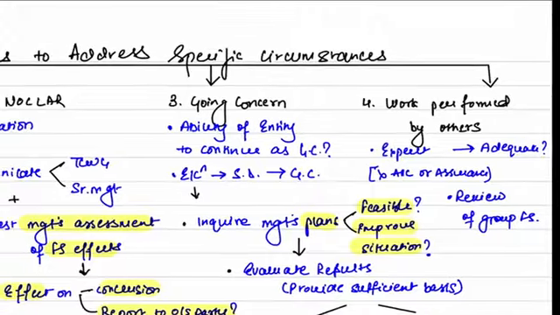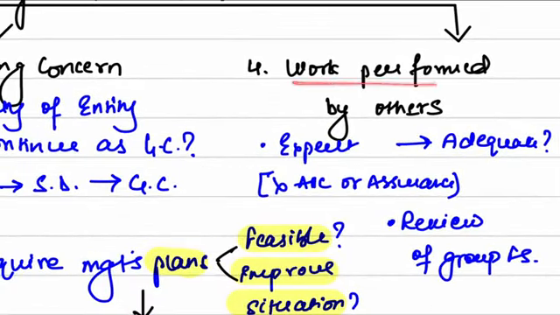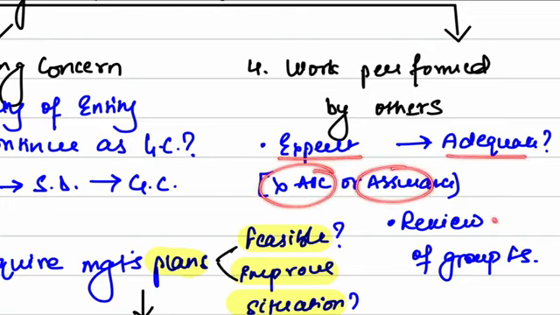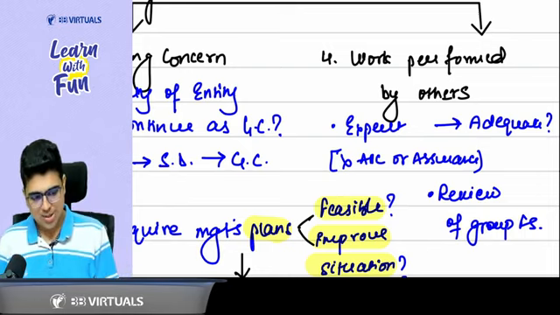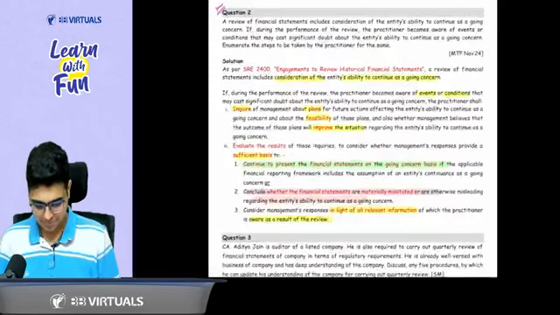Easy peasy, sir. And the last point was considering the work performed by others. If you are using the work of an expert not in the field of accounting or assurance, check that the work is adequate. Plus, you can also consider use of other people's work in the review of group financial statements. Done, sir. Now let's do a question on this topic.